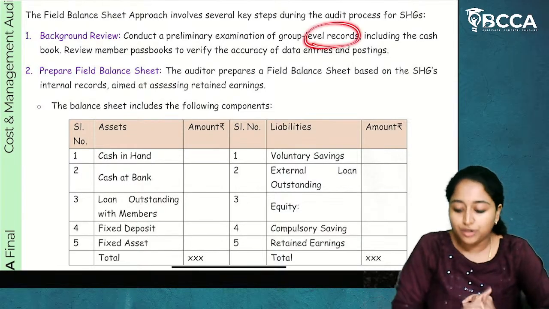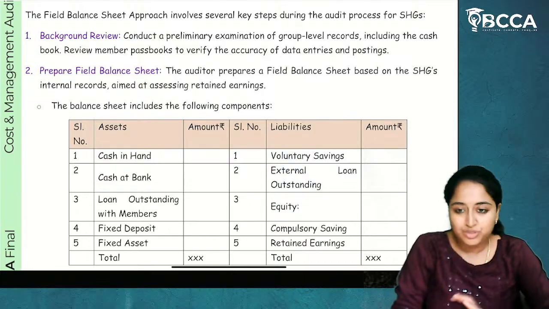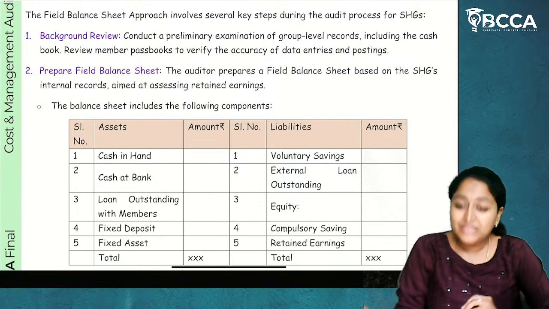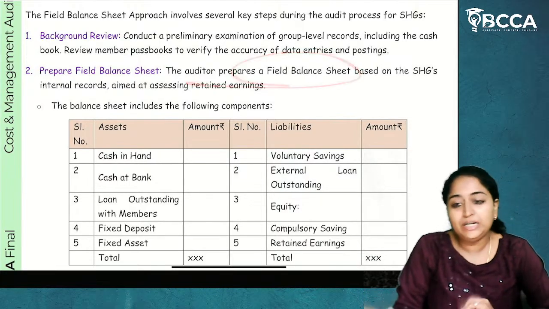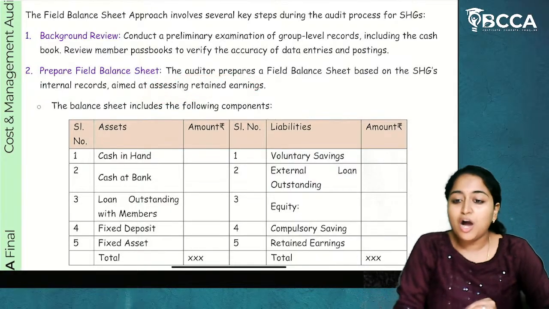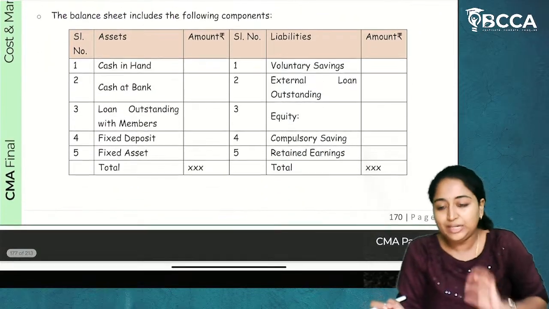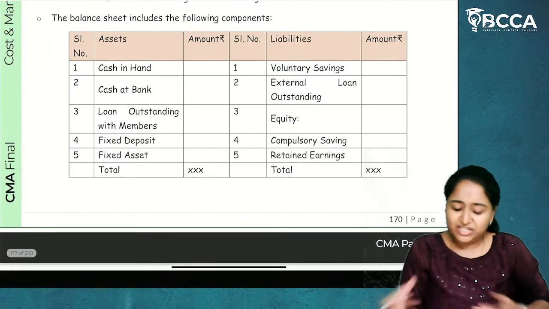He'll check the records, the cash book, the passbook, and the entries and postings, how they have been made. And with that, he will try to prepare a field balance sheet aimed at assessing the retained earnings. So how much retained earnings are there for the SHG? To know that, he'll prepare this field balance sheet. How will the field balance sheet look?